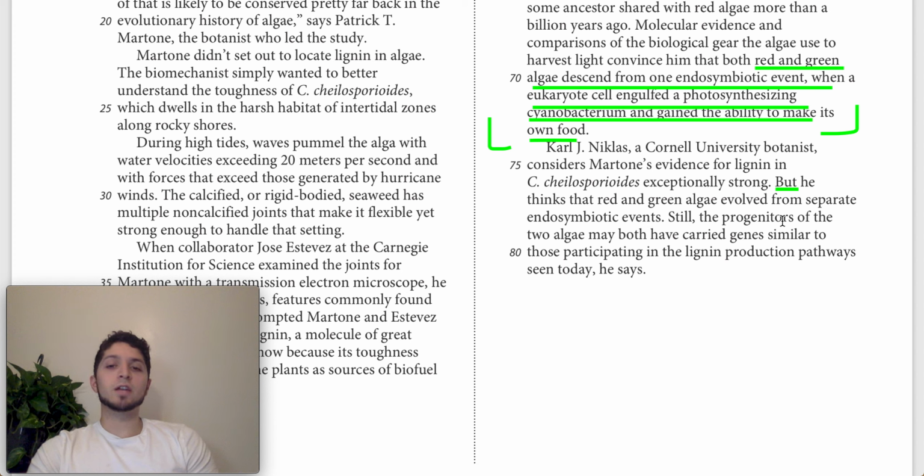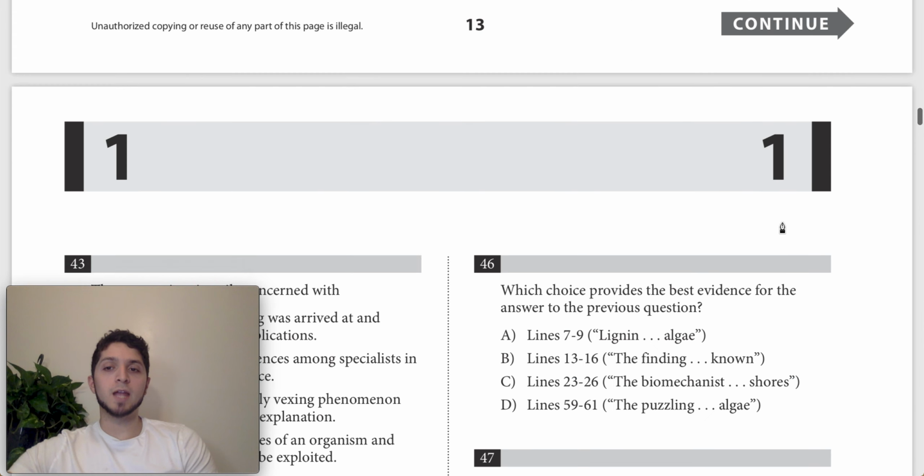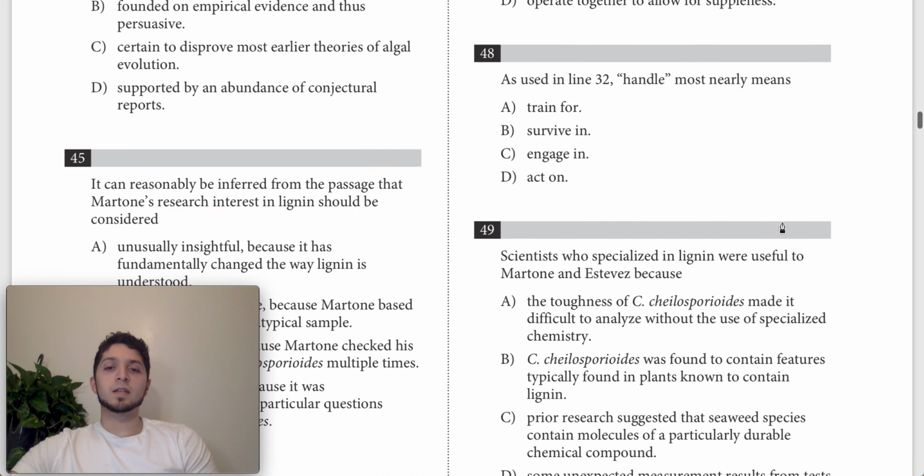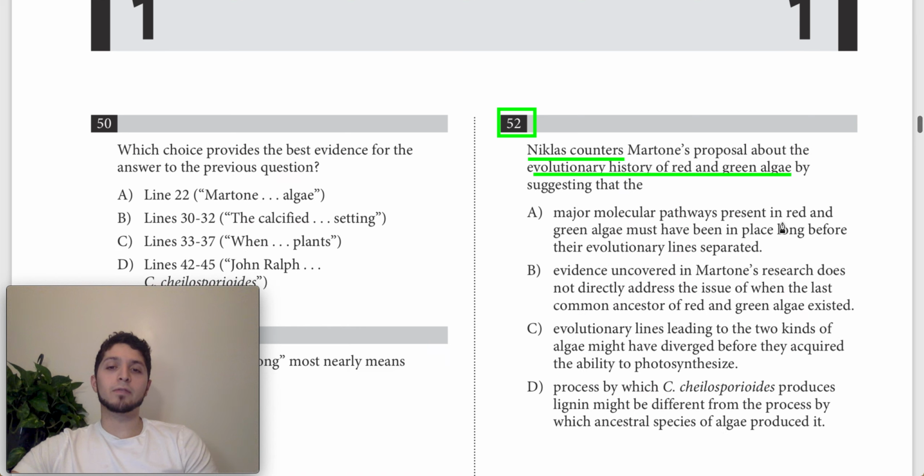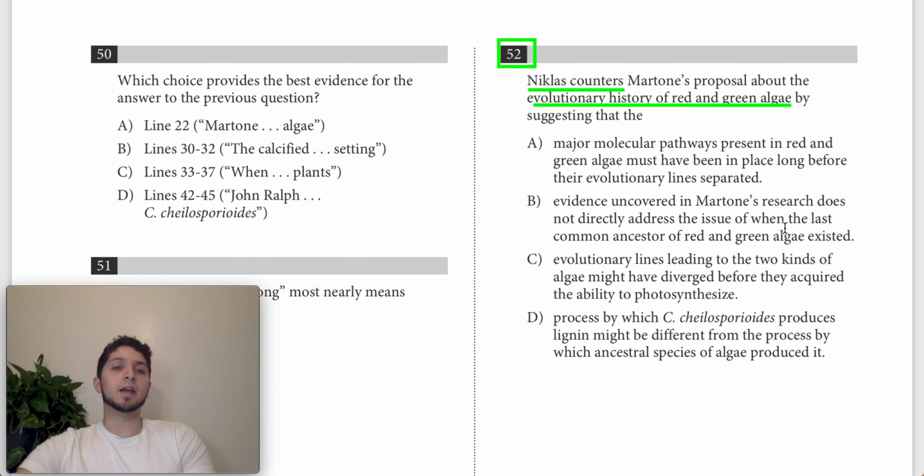Then he says, still the progenitors of the two algae may have both carried genes similar to those participating in the lignin production pathways seen today. So basically both of those two progenitors, both of those two endosymbiotic events, or those ancestors that were formed by those events, they might have carried genes that were similar to producing lignin that we see in plants today or in algae today. So let's go down to our answer choices, and we're looking for one that's going to highlight this difference, in particular about this endosymbiotic event and about basically the shared common ancestors of these two types of algae.